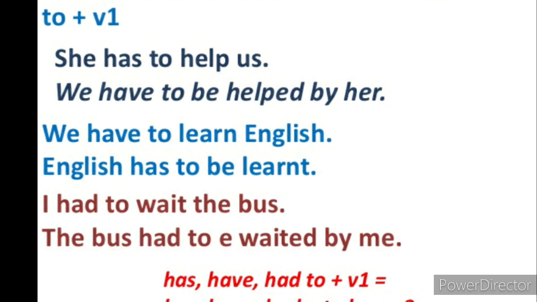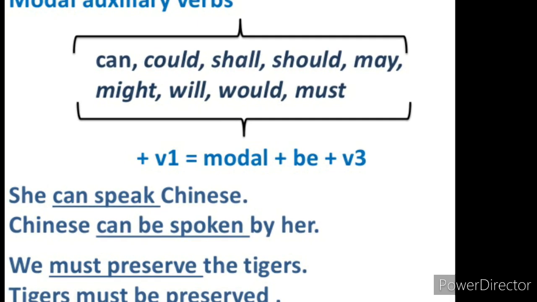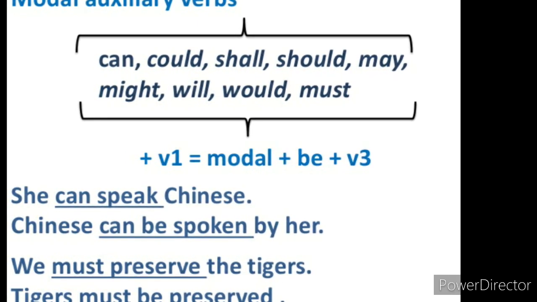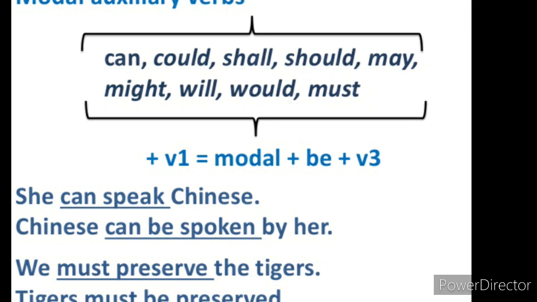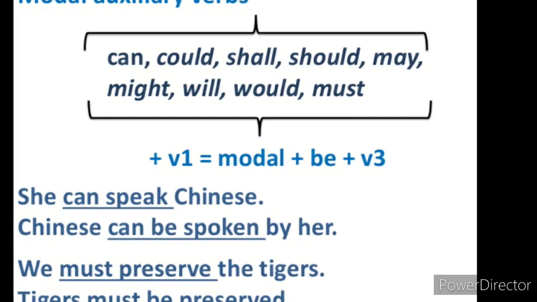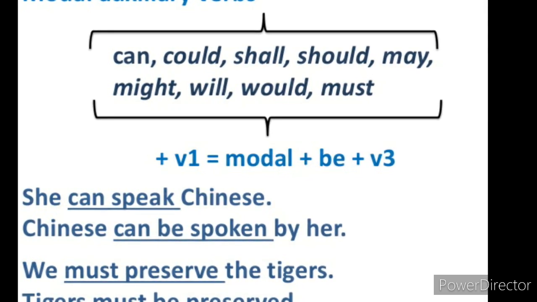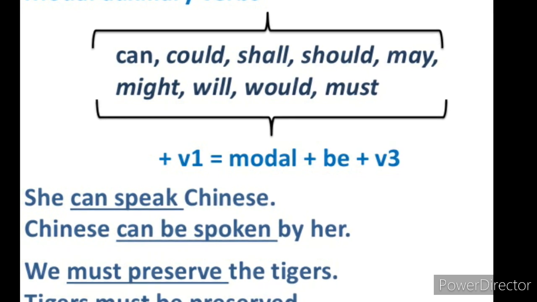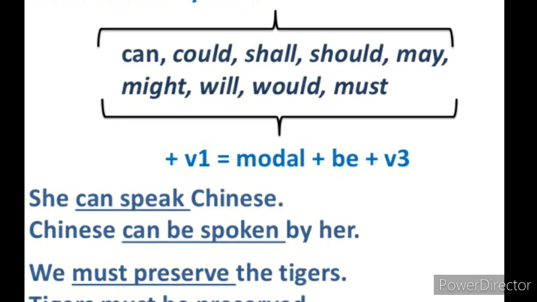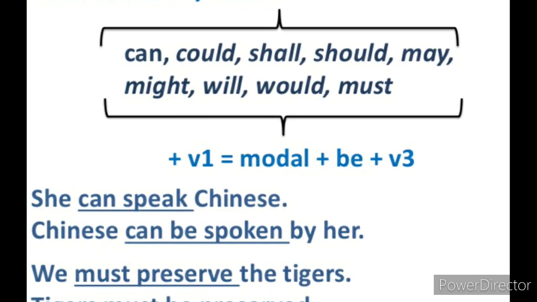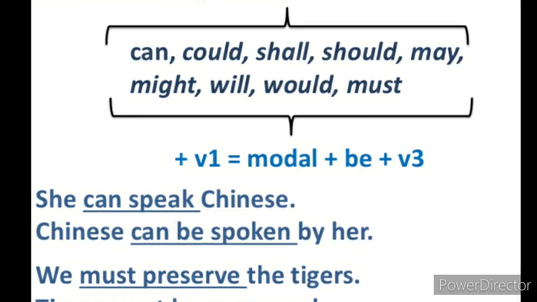Dear student, there are many modal verbs actually: can, could, may, might, shall, should, will, would, must, etc. With a modal verb in active voice, the structure is subject plus modal verb plus first form of the verb plus object plus complement. If you are going to change these sentences into passive voice, then we have to use object plus modal verb plus be plus third form of the verb plus by plus subject. For example, she can speak Chinese. Chinese can be spoken by her.